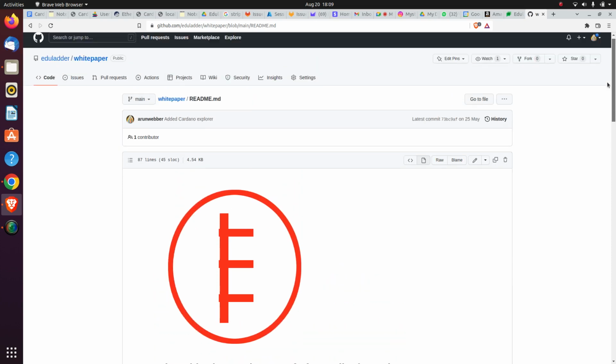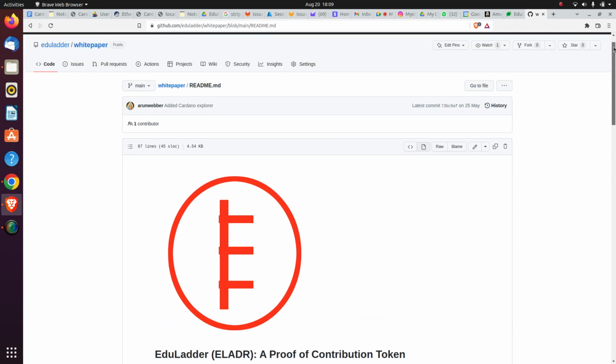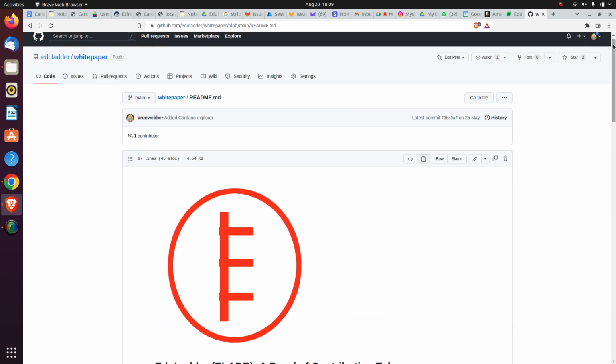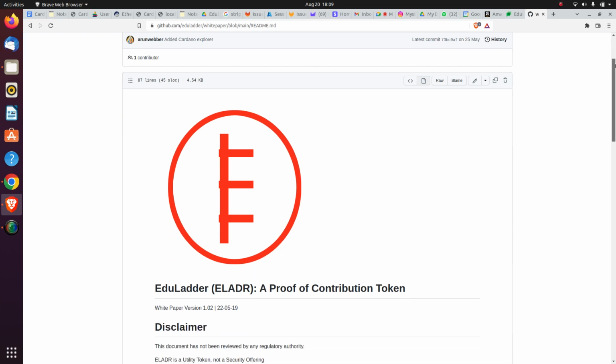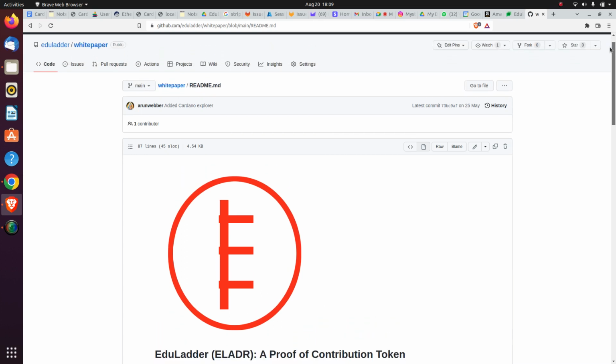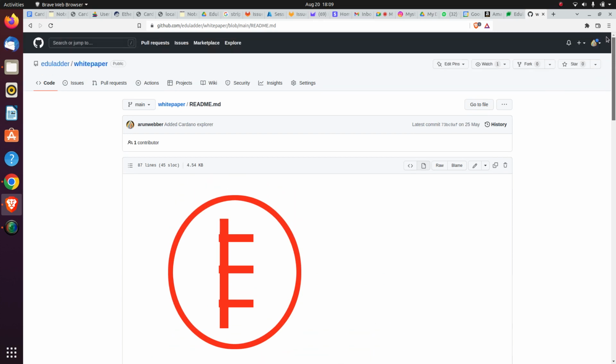So, what is Eduladder? Most people know what Eduladder is. It's a peer-to-peer learning community. You can ask a question and somebody can answer. It's peer-to-peer, crowdsourced content where people contribute to get you answers or the task done for you. So a peer-to-peer question-answer community is exactly what Eduladder is. All the contributors in this community will get a reward.